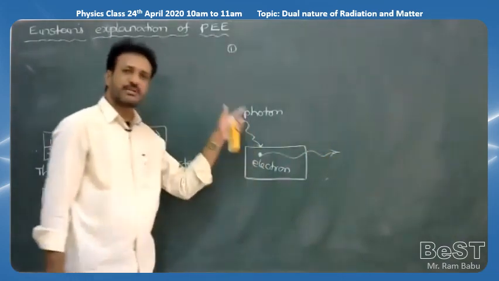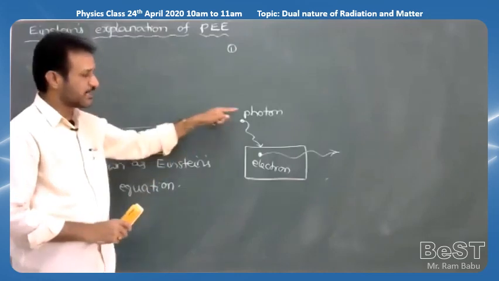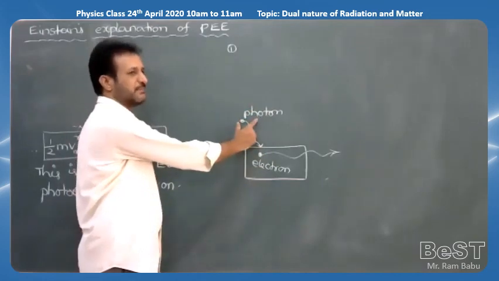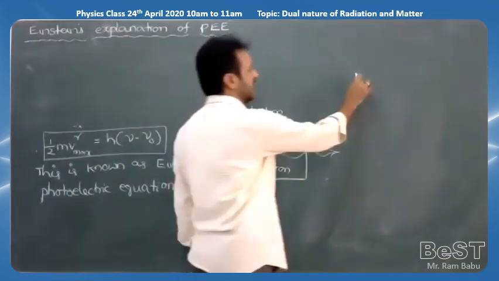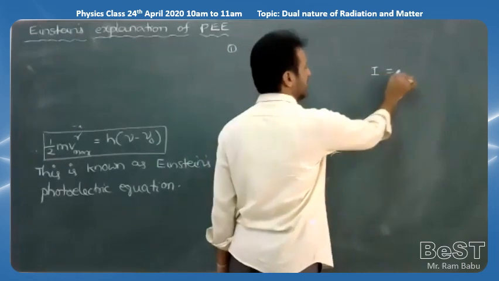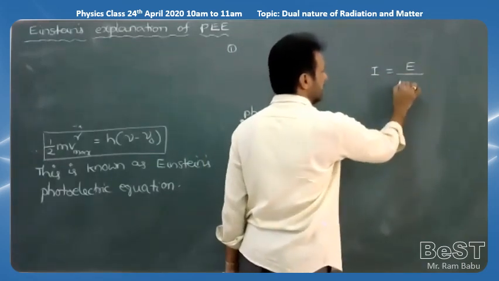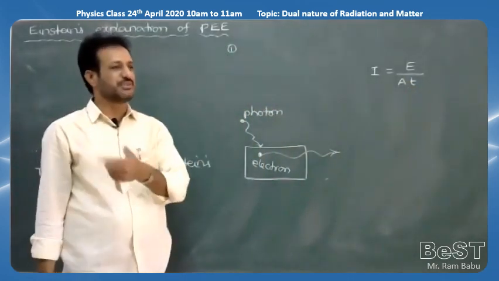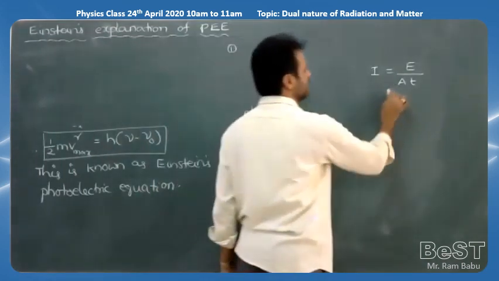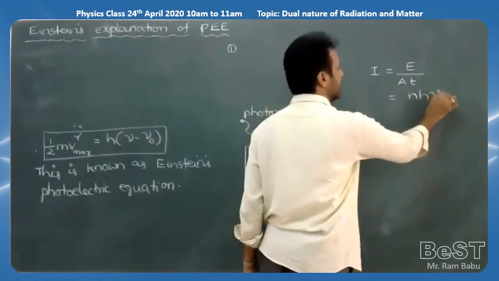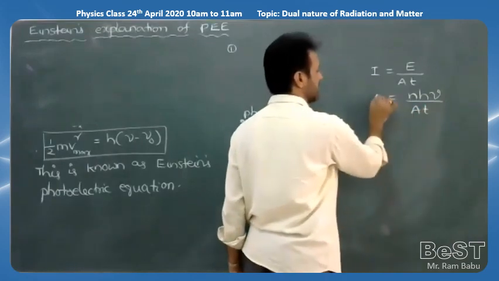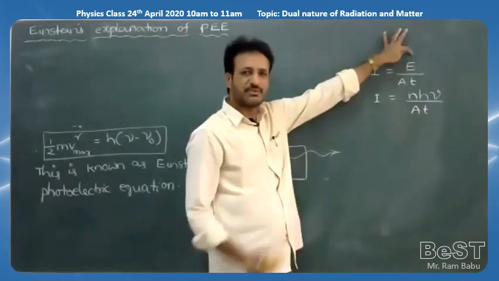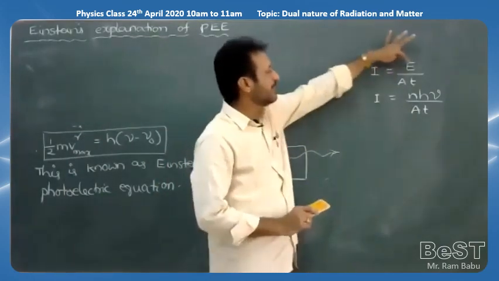So as the number of photons increases, then number of photoelectrons also increases. So that means the number of photoelectrons is directly proportional to number of photons. Here we can use one point. Here intensity of the light is equal to formula energy per unit area per unit time, correct? But energy according to quantum theory is h nu for one photon. If n photons given, we can write the formula n into h nu by A into t. Observe carefully. So generally, intensity of the light is equal to energy per unit area per unit time. I is equal to E by A into t.